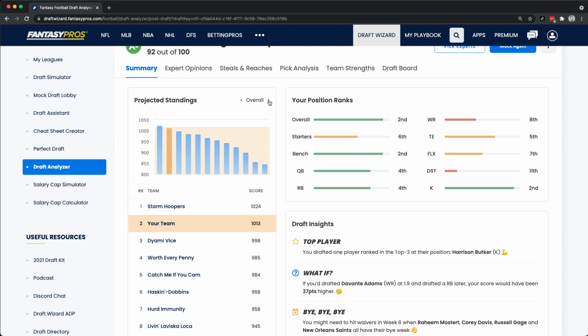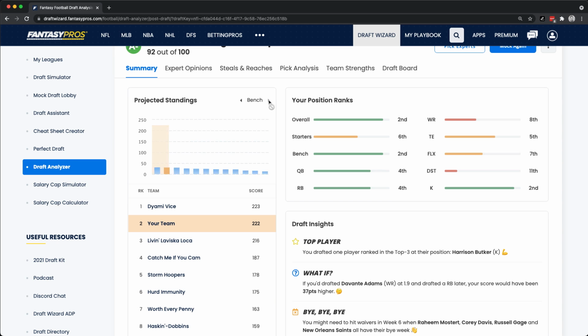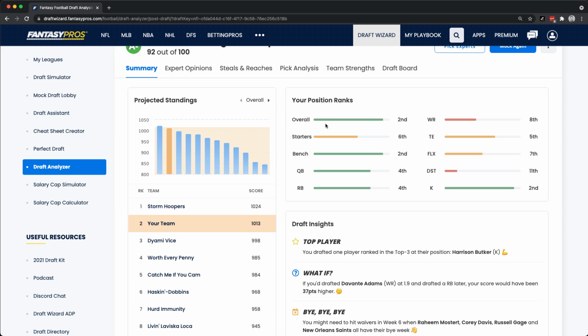You could view it by overall, starters, and bench. You can also see your positional ranks here. So overall positional rank, I'm second, starters and bench, and obviously breakdown by position on the roster.